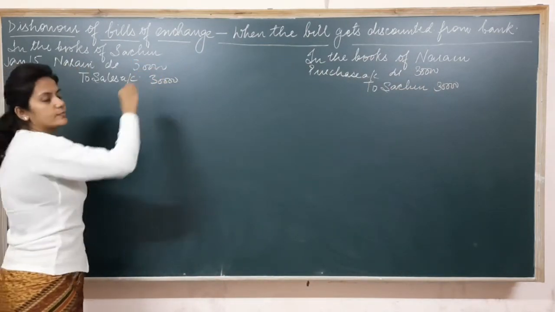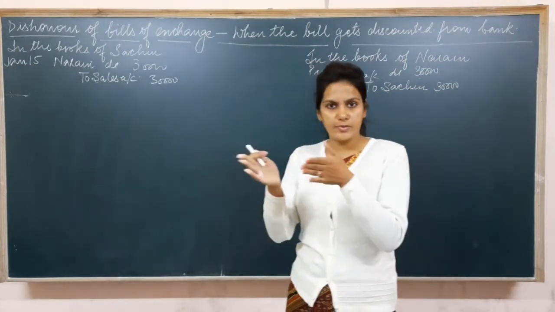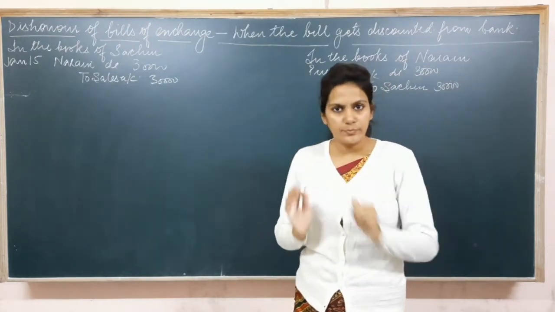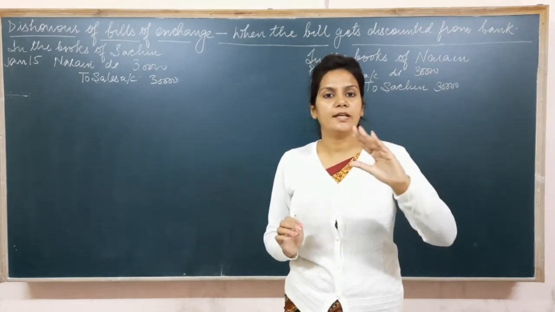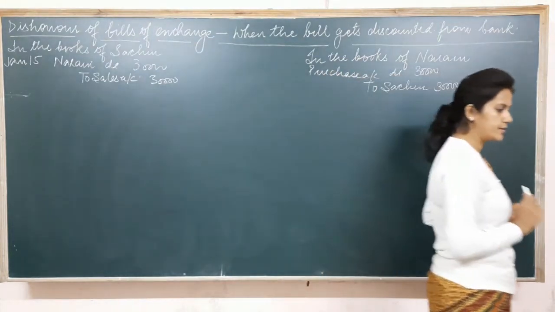Now this bill is payable after 3 months. So if we calculate the due date, January 15 to 15 February, 15 February to 15 March, 15 March to 15 April. Now adding 3 days of grace, 15, 16, 17, 18 April is the due date in this question. But now read further to see what happens.